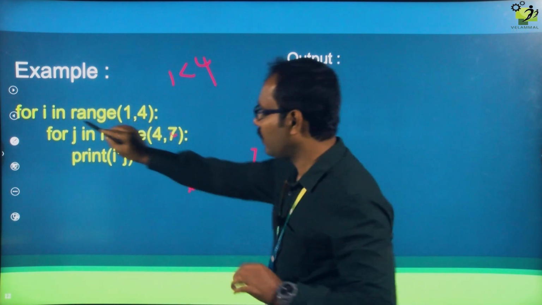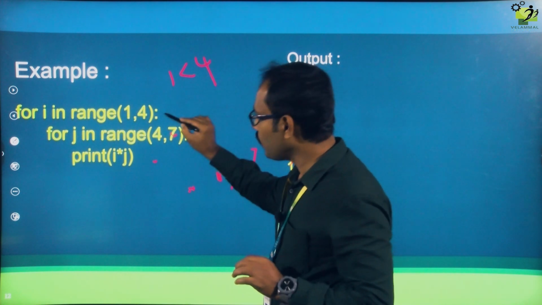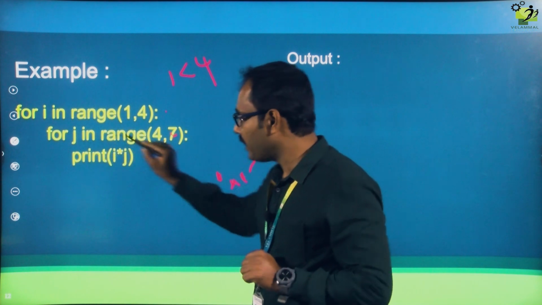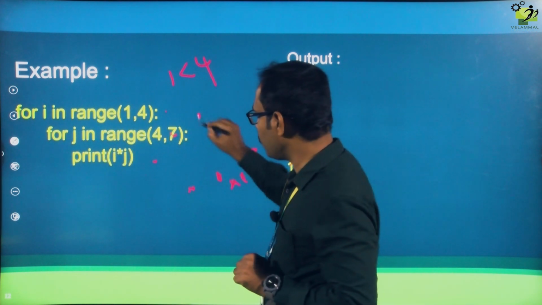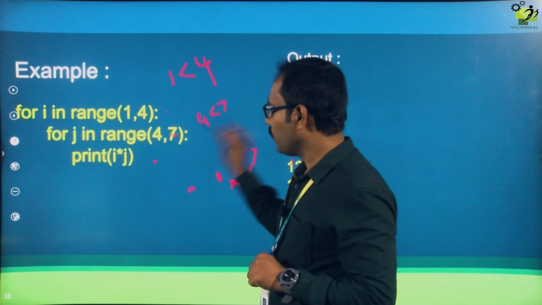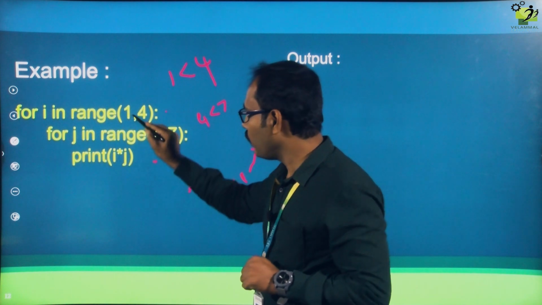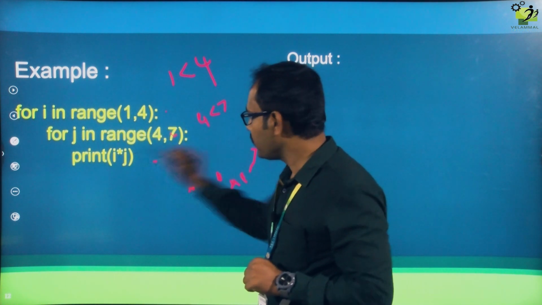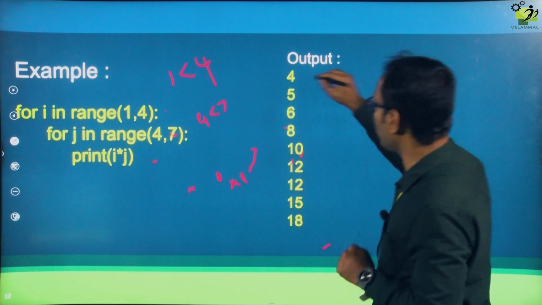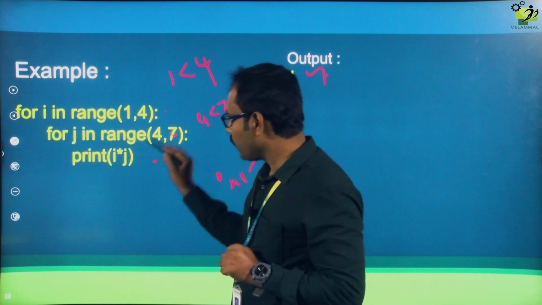Now, 1 less than 4, the condition is true. The outer for loop condition is true only, so it will go to the inner for loop, for j in range(4, 7). 4 less than 7, this is also true. So the next step is the print statement. What is the i value? The i value is initially 1, the j value initially 4. 1 into 4 is 4, so the output will be 4. Now the inner for loop condition is true.